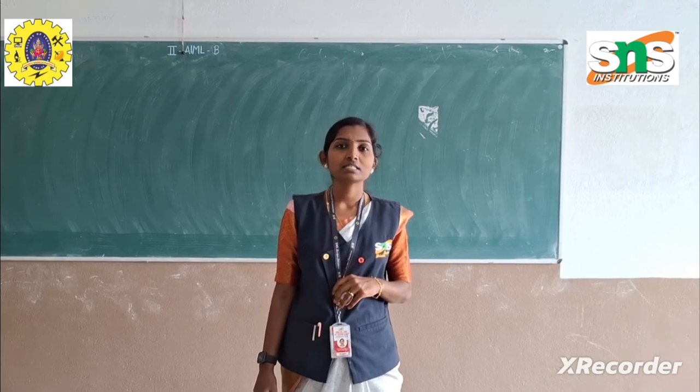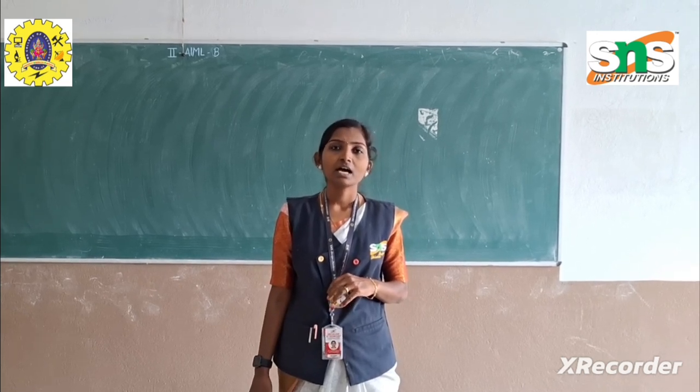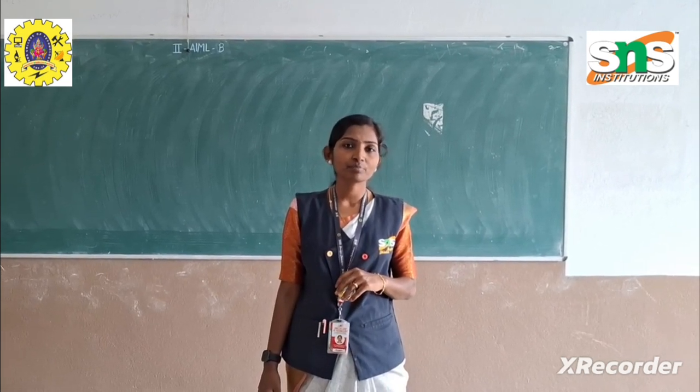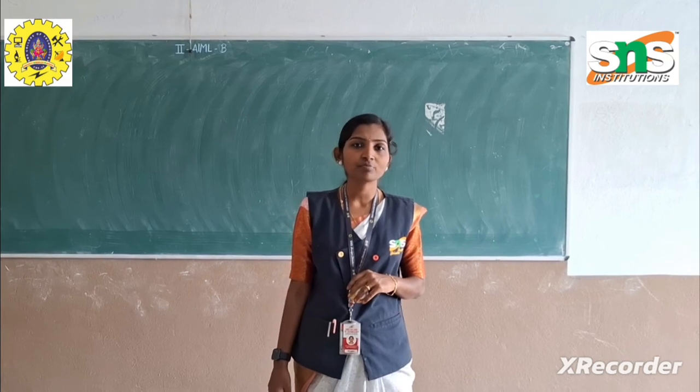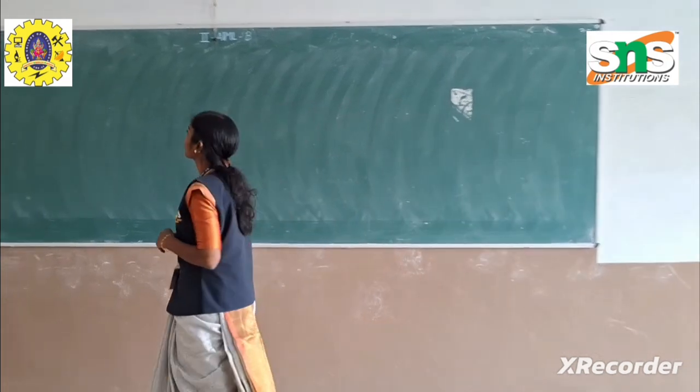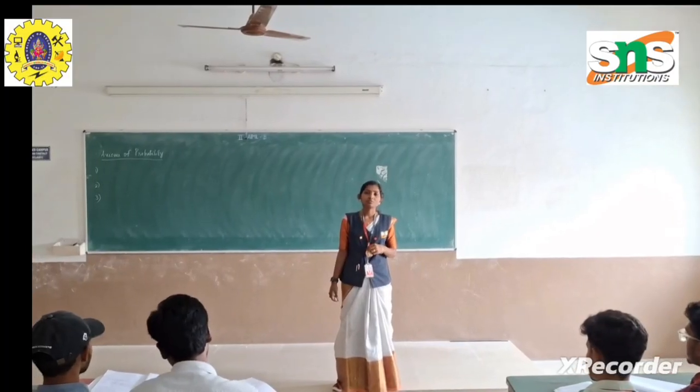So randomness and uncertainties have been explained in the earlier classes, and now we are moving on to the backbone of probability, which is called the axioms of probability.